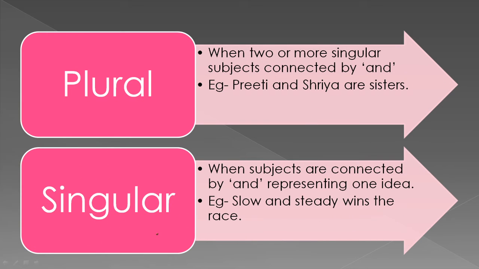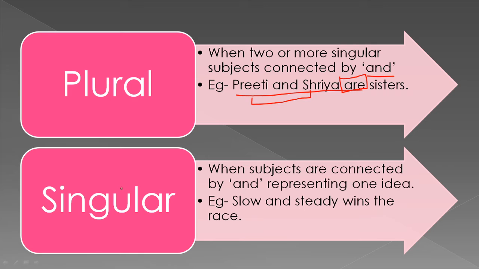Now here you can see that plural verb is used when two or more singular subjects are connected by and. Here you can see in the example, Preeti and Shreya are sisters. In this sentence, I am talking about Preeti and Shreya. So, these singular subjects are connected by and. Here we have to use plural verb are.